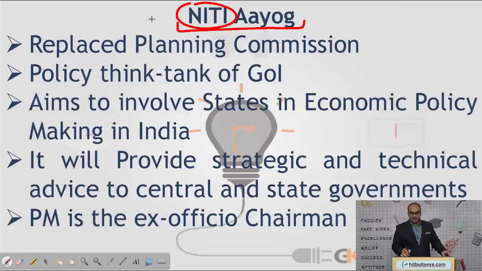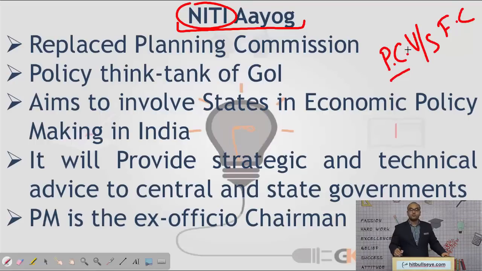This happened mainly because of conflicts between the Planning Commission and the Finance Commission. Planning Commission was also allocating central funds to state governments, and Finance Commission was also distributing the taxes collected by the center, the shareable pool between the center and the states. So there was an overlapping of functions.